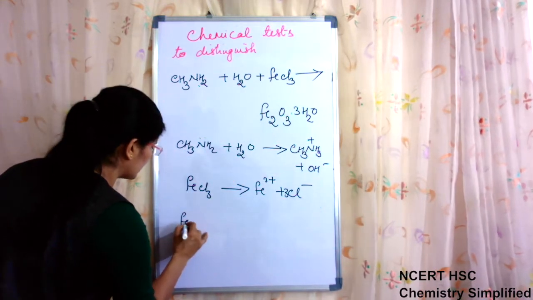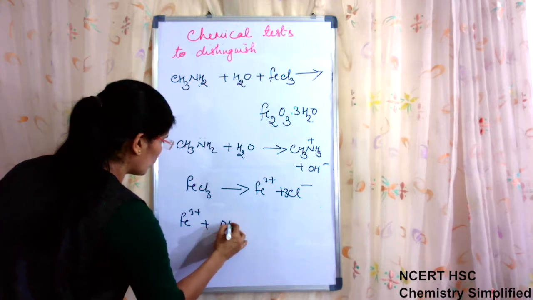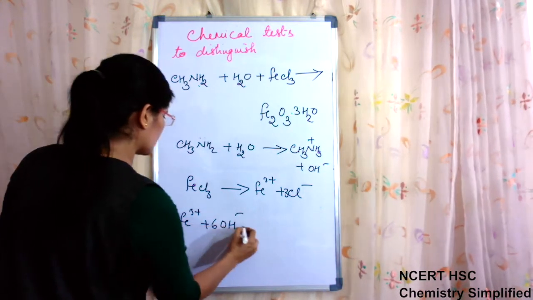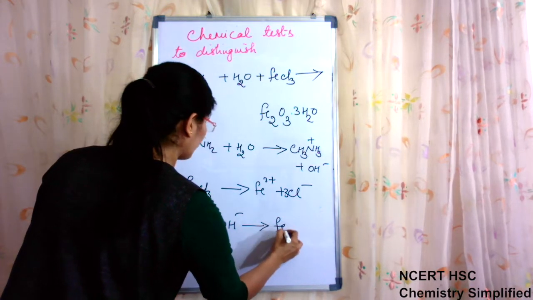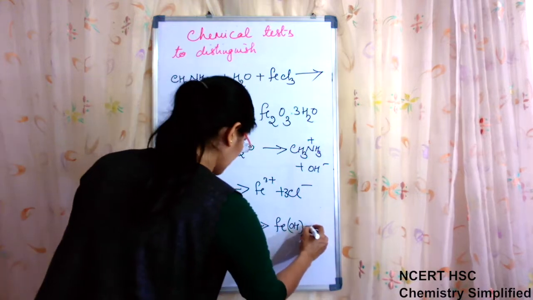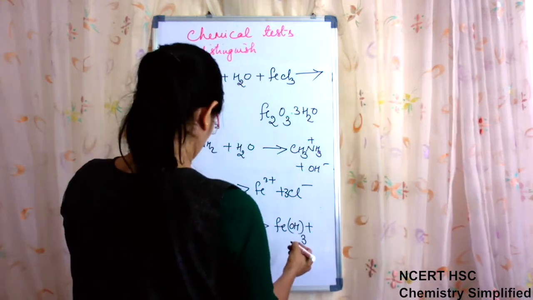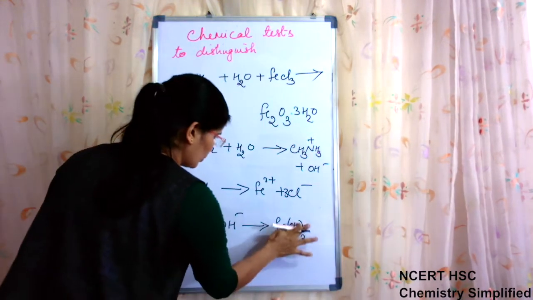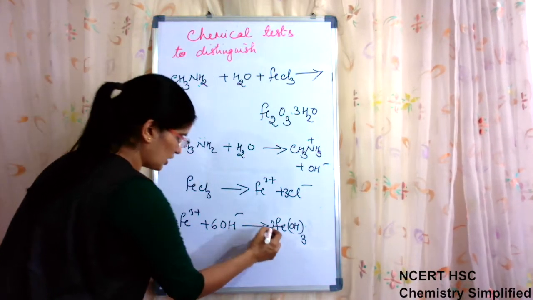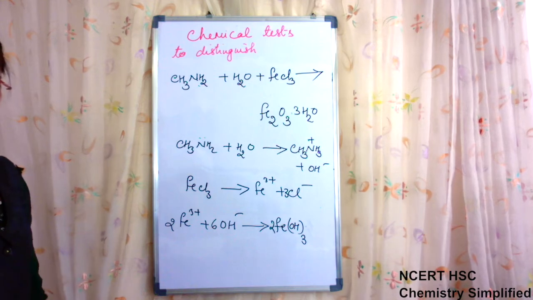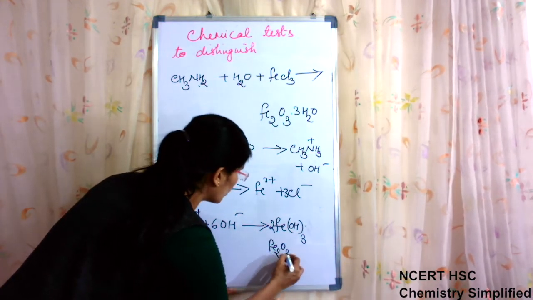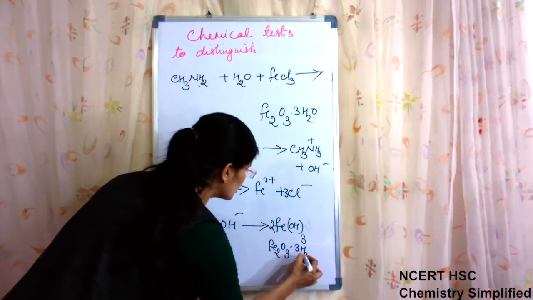Now this Fe3 positive plus OH negative ions, we will require 2 of this and 6 of this to form Fe(OH)3 will be formed. Now, this ferric hydroxide which is formed can be written as Fe2O3.3H2O.